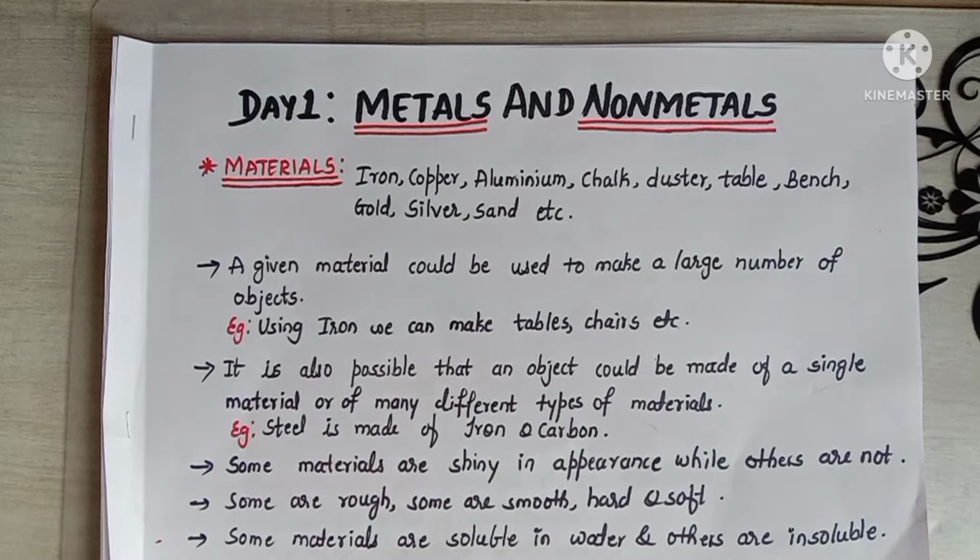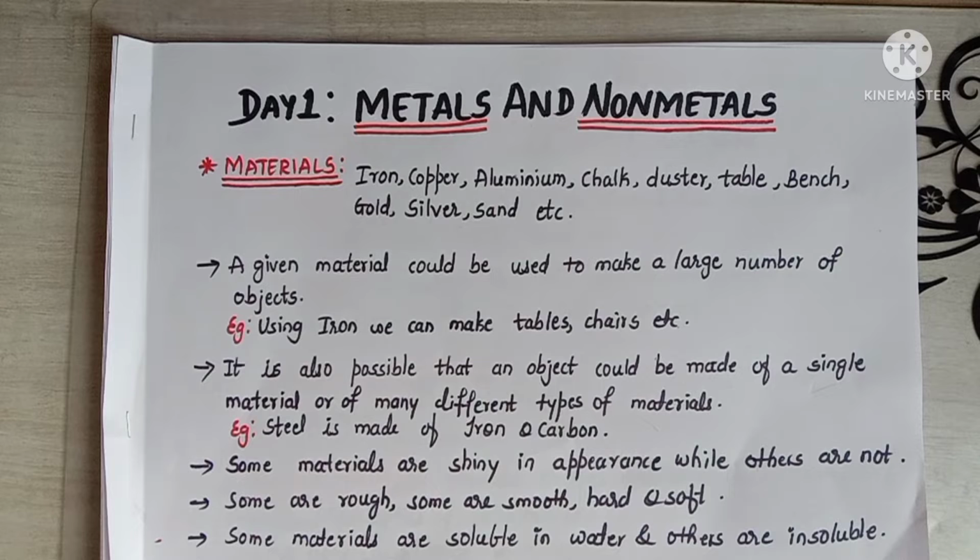Some materials are shiny in appearance while others are not. For example, if you take gold, silver, diamond, etc., these appear shiny. But for example, chalk, duster, does it shine? No. So we can say that materials may be shiny in nature. Some are rough, some are smooth, and some are hard and also soft. Some materials are soluble in water and some others are insoluble in water.